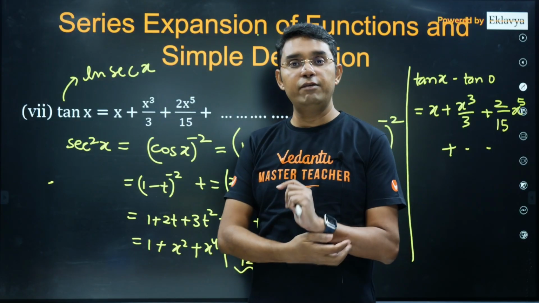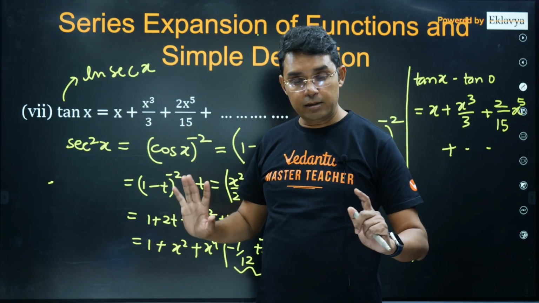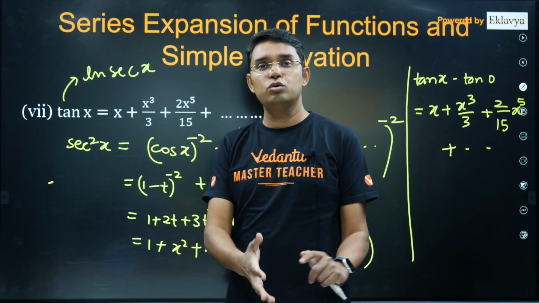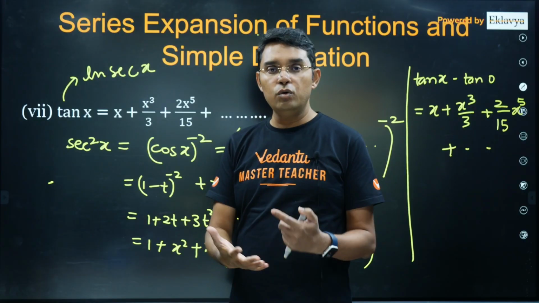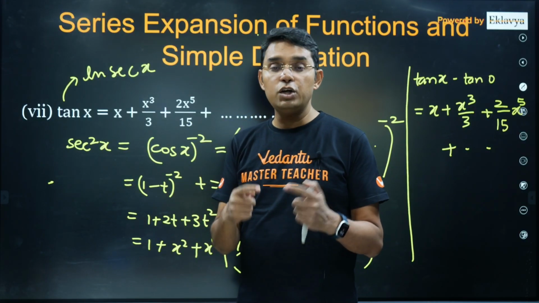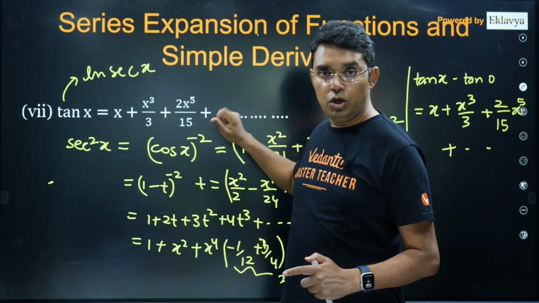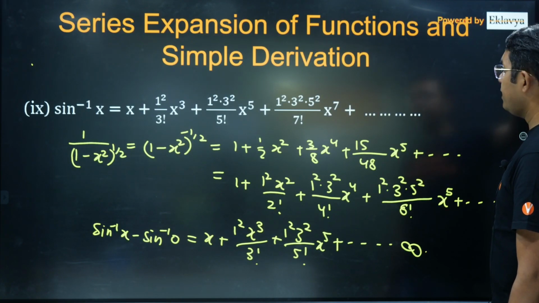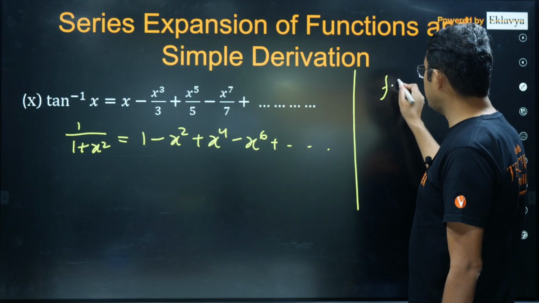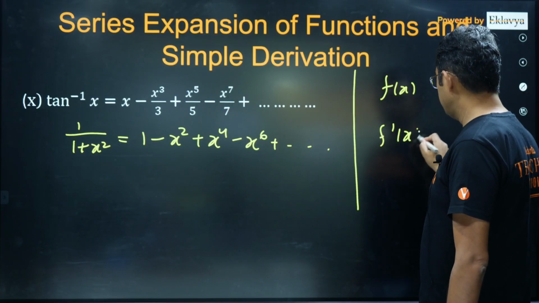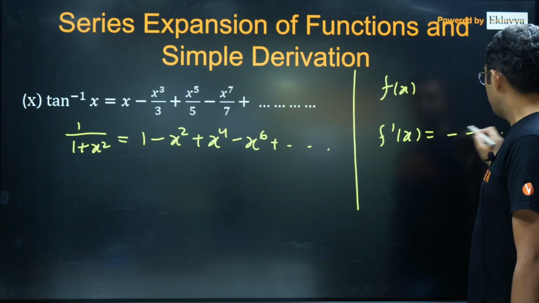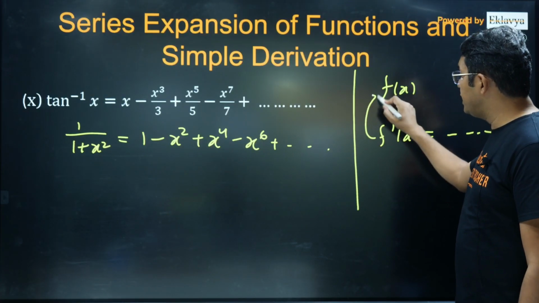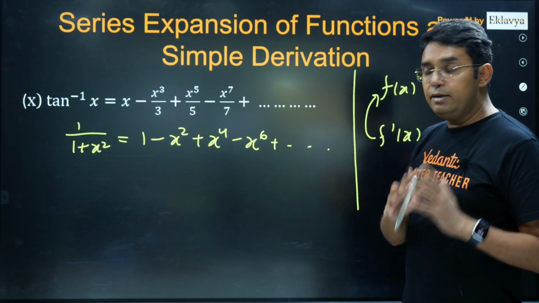In fact, for all the examples which I have taken, the differentiations are easier to find, their expansions are easier to write, and their integration is also not difficult at all. So you can make a rule that we will always do the integration to get the desired expansion. So if you are looking for the expansion of any general function f(x), you get f dash x, try to write the expansion of f dash with the help of the binomial theorem or e power x or infinite GP, and then doing the integration will give you the expansion of f(x).